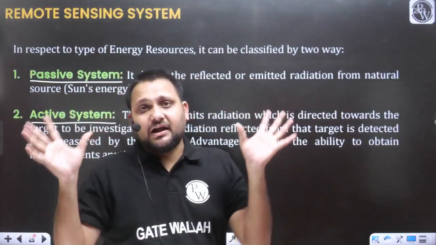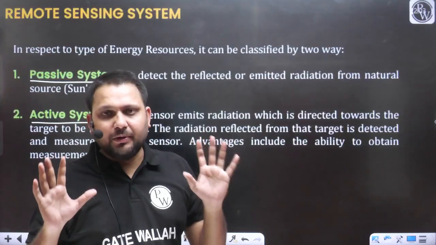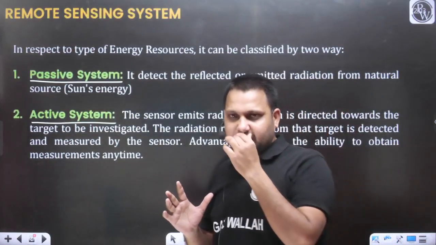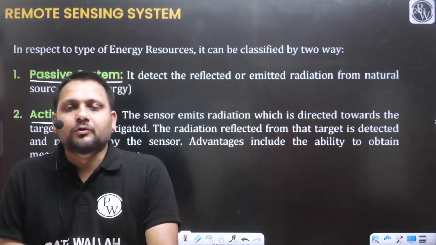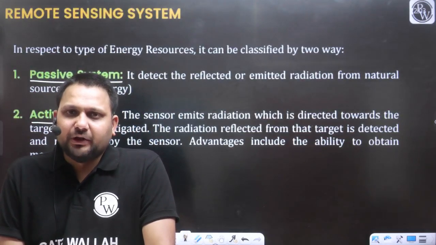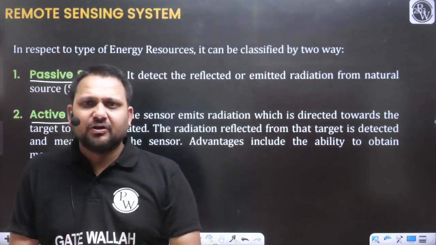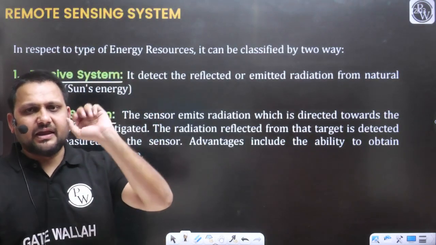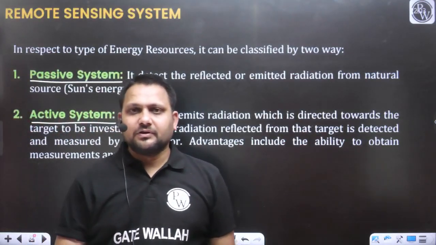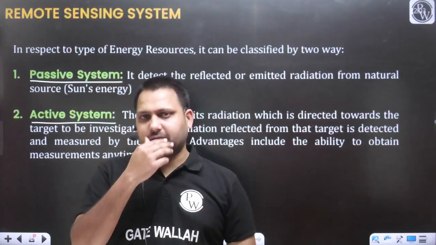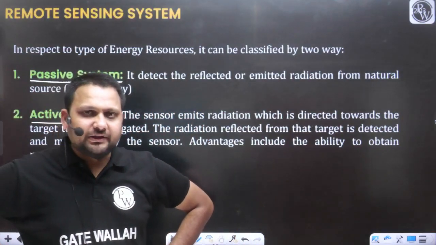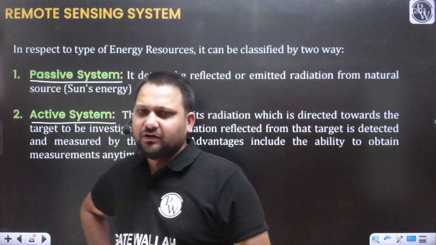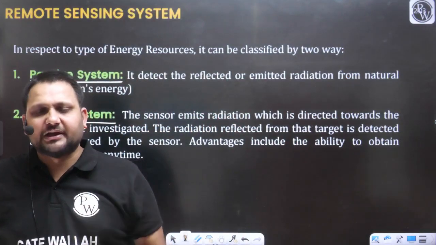For example, if there is a dark room, will you be able to take a photograph without any light? The answer will be no. So for example, during the daytime you want to click a photograph, you are not going to use the flashlight of your camera, because in the daytime the sun is available. You are using the natural light as a source of energy for capturing the detail, yes or no? So during the daytime we are not using the flashlight of the camera.